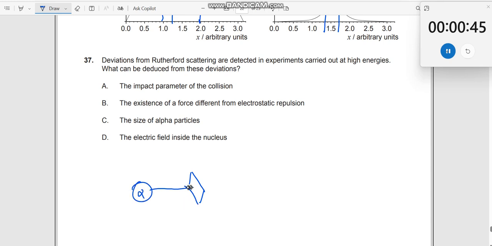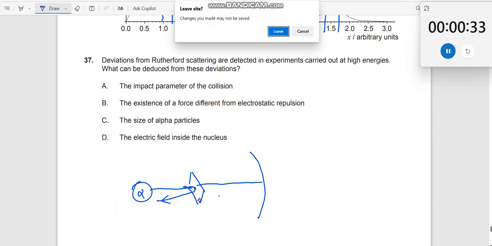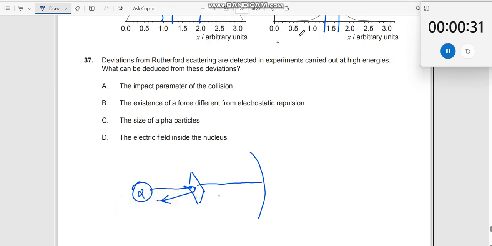Alpha particles are now made to impinge onto this gold foil, and you keep a detector here, and the alpha particles, most of them go straight. A few of them bounce back largely like this. Okay. So now this described something about that most of the atom was seen to be empty, and as a result of this, it went away, and a few of them got rebounds over here.